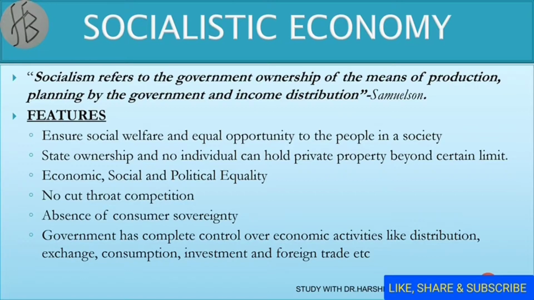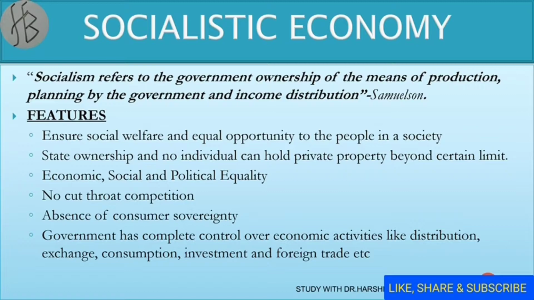Next point is economic, social and political parity, or we can say equality. Here there is economic, social and political equality among all the citizens of the country. So this is a very important feature of this economy. Next, no cutthroat competition, or we can say the competition is missing. So, lack of competition.